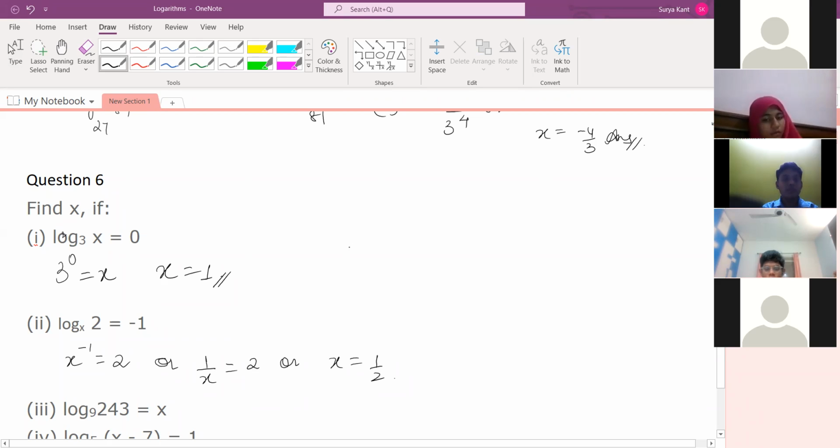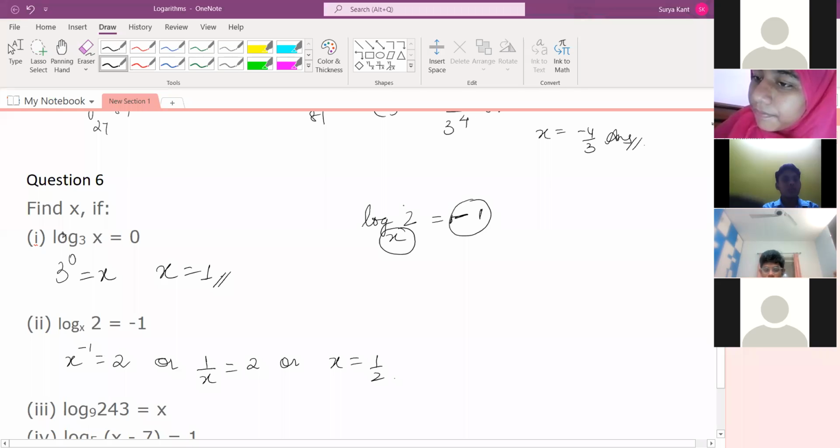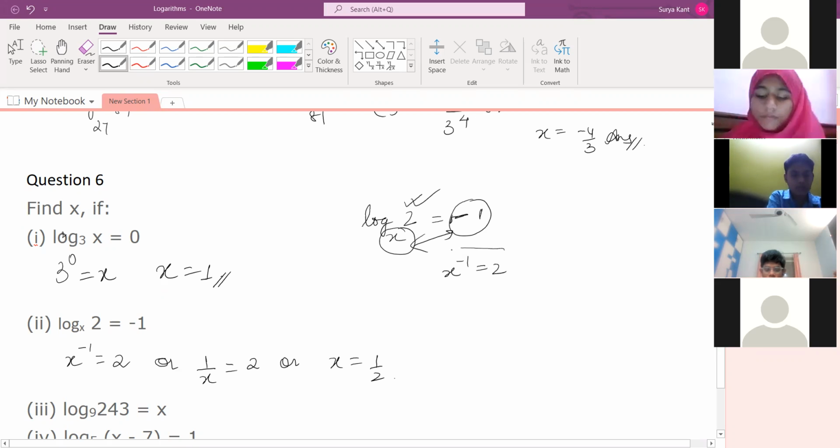Don't think anything over here. Okay, see, only one you try to understand here. Log here is 2, here x is equal to -1. The relation is x to the power -1 is equals to 2. Remember this much only. Okay, cross multiply you do like this. x to the power -1 is equals to what? 2. Understood, Sai Charan? Yes, sir. Sir, we need to use cross multiplication method, sir?